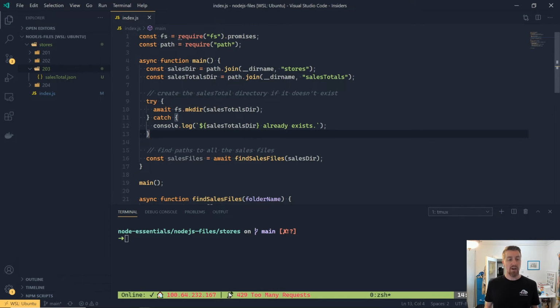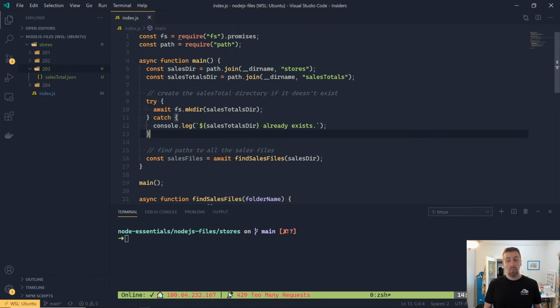So we just wrap that in a try catch, and this is a little bit simplistic. We're not catching the various different errors. We're just going to say, well, if it did raise an error, we're just going to assume that's because the folder already existed, and then we'll carry on in our application. So you might consider doing something a little bit more robust in your own application, but it's now time to start creating a file where we can put the sales analysis.